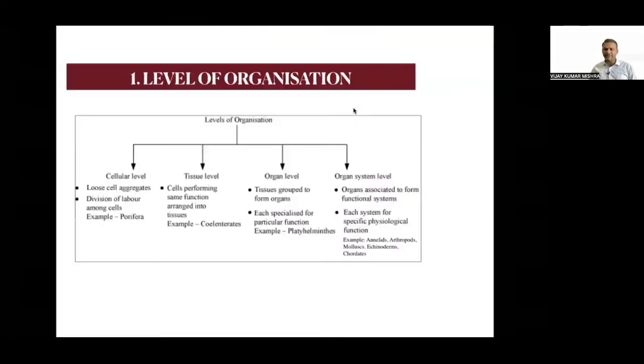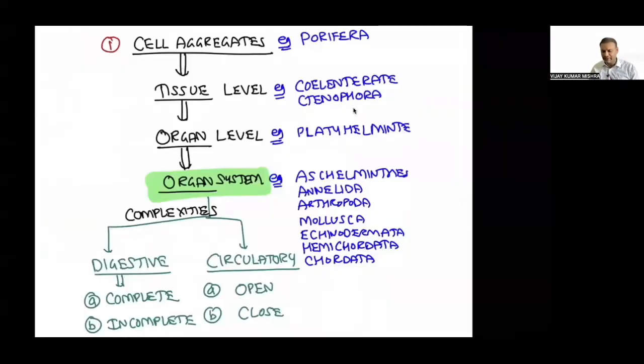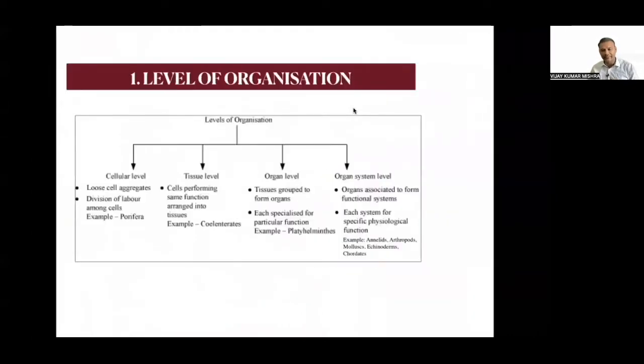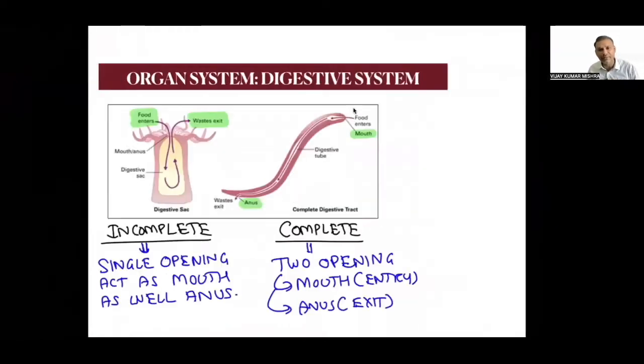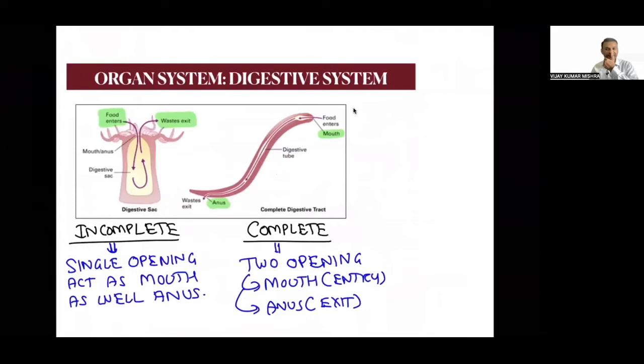Let us now discuss the digestive system. This is the theoretical part that I have discussed orally in this particular slide, and if you want you can refer to this also. Now focus on the organ system, that is the digestive system. Now we have two diagrams. This diagram stands for the incomplete digestive system, and this is a complete digestive system.